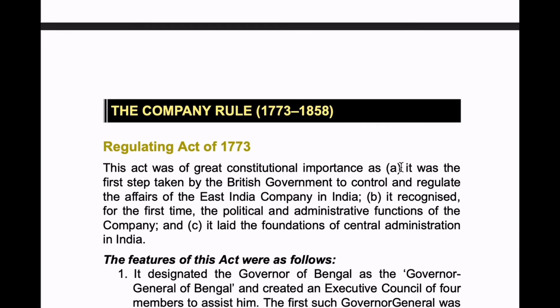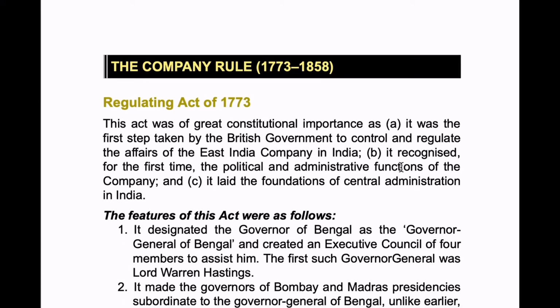So the first is Company Rule, 1773 to 1858. The first act is the Regulating Act of 1773. This act was of great constitutional importance as it was the first step taken by the British government to control and regulate the affairs of the East India Company in India. Next, it recognized for the first time the political and administrative functions of the company. Third, it laid the foundations of central administration in India.